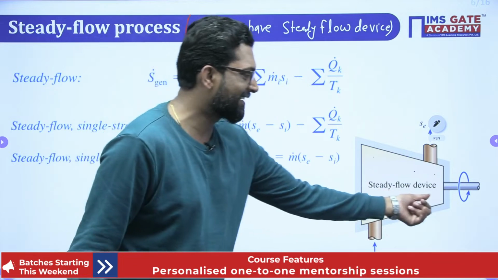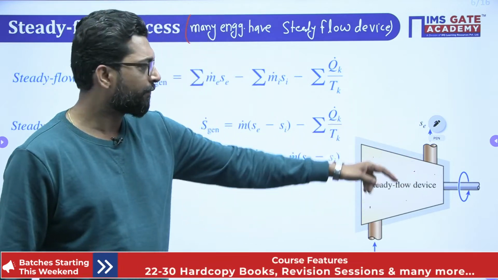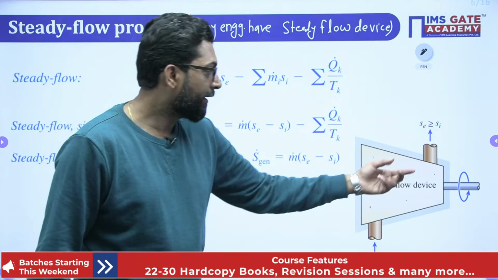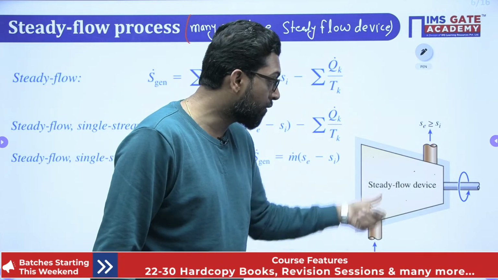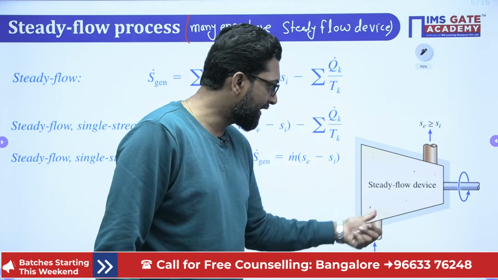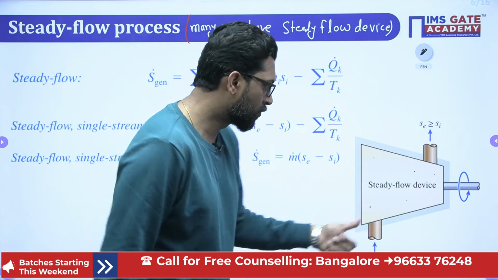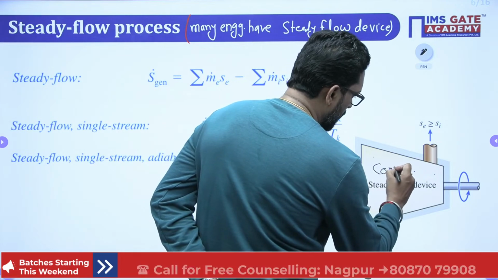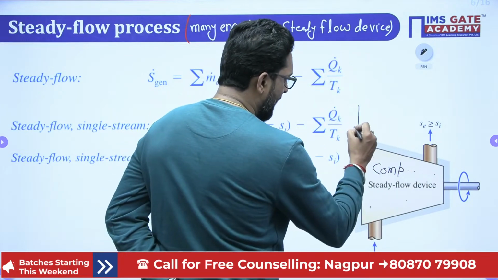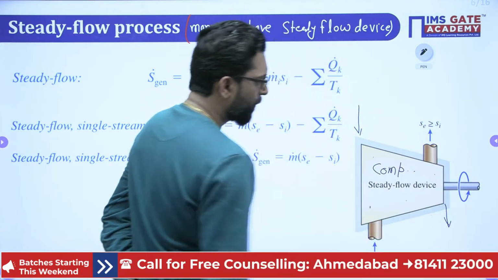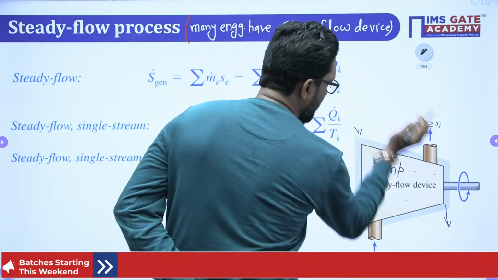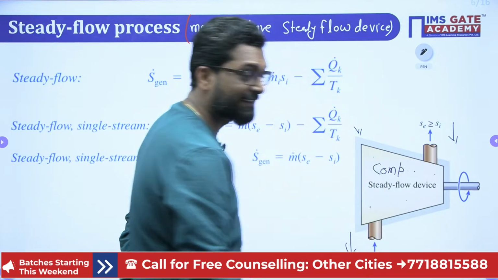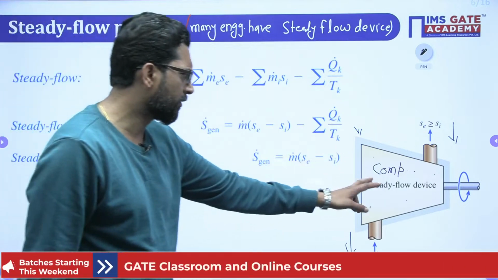So let's suppose there is a steady flow device and it looks like this. This is not a turbine, this is your compressor. Why? Because the inlet has more area and the exit has less area. So this device is like a compressor. If there is an inlet here and exit there, in that sense it is a turbine. So these are the notations of this. So this is a steady flow.